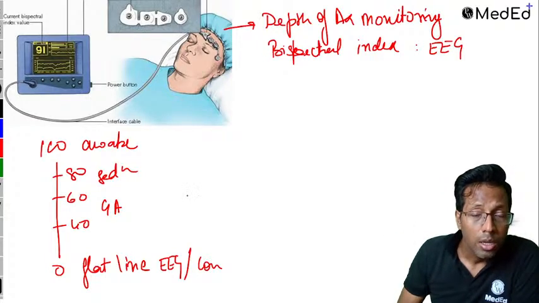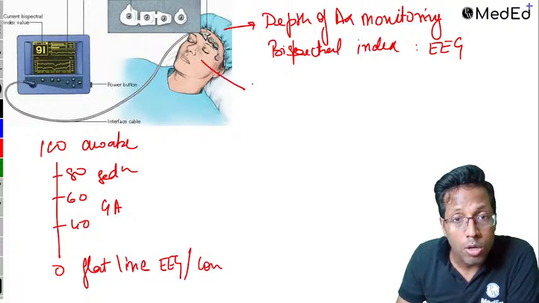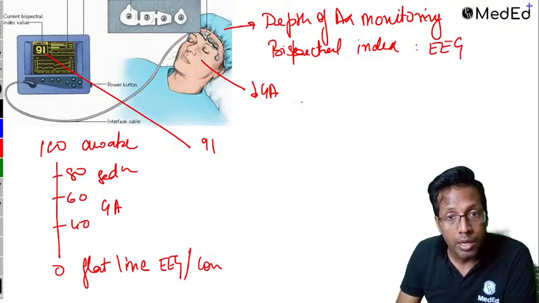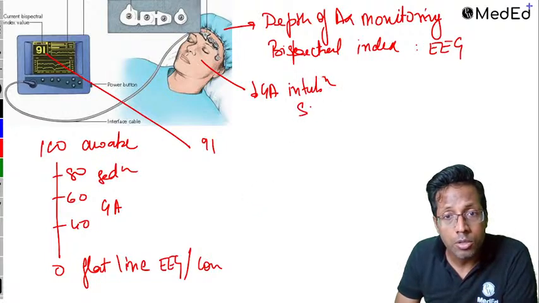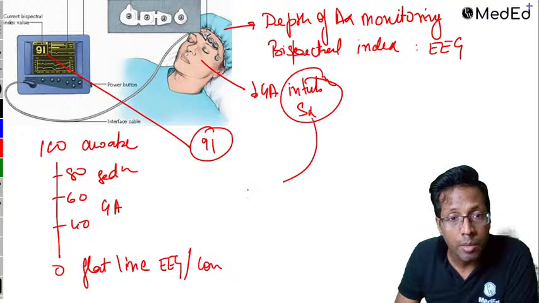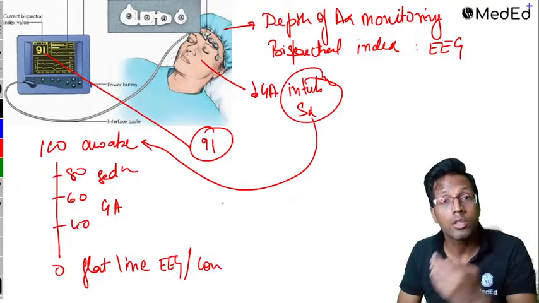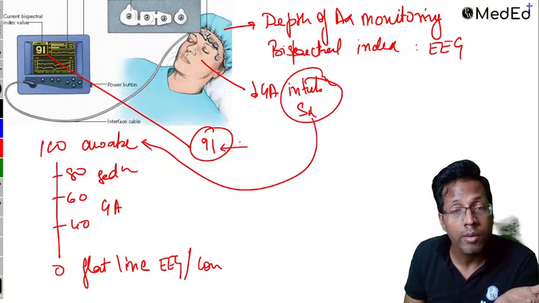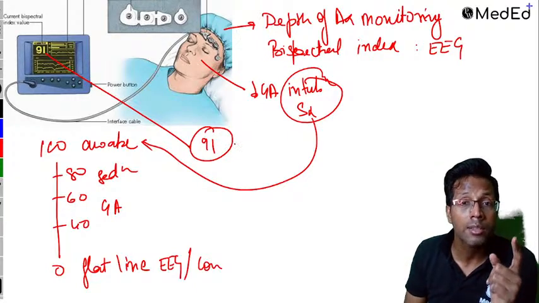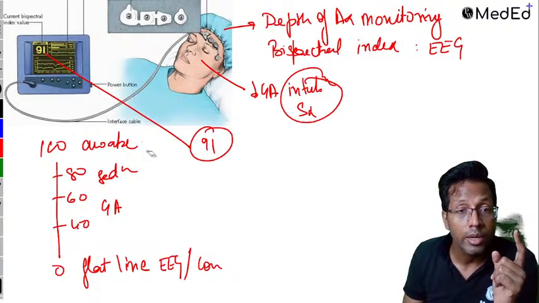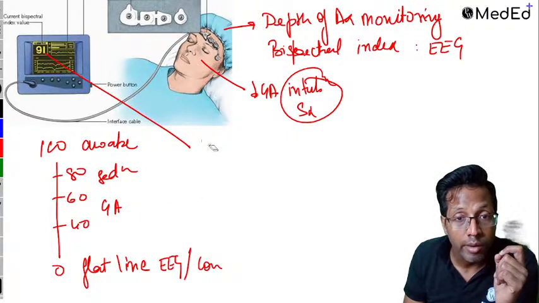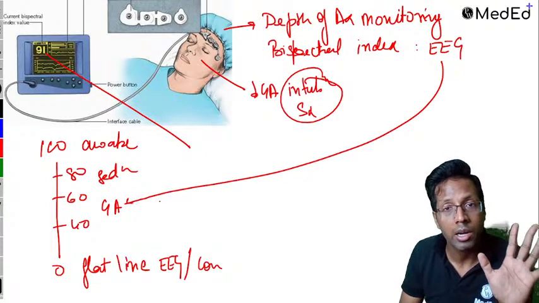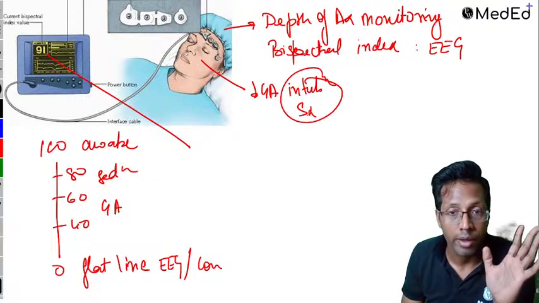Imagine this patient was under GA and you get a value of 91. It means the patient is intubated, surgery is going on, and the value 91 means the patient is awake. So you increase the dose of anesthesia, right? If the patient is awake and surgery is going on, the patient will remember everything. That is called awareness under anesthesia. So you increase the anesthesia and try to get this level to around 40 to 60. Here, the EEG will detect that the activity is down and the patient is sleeping and not awake.